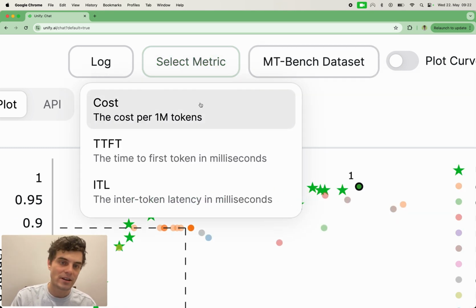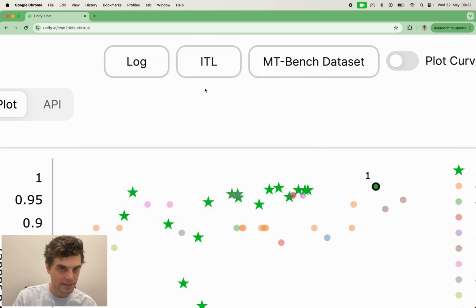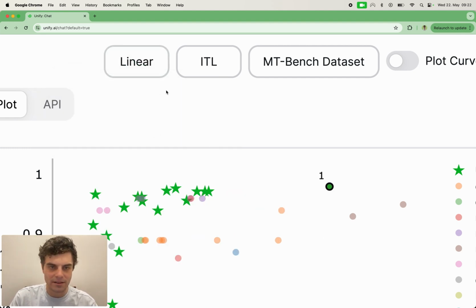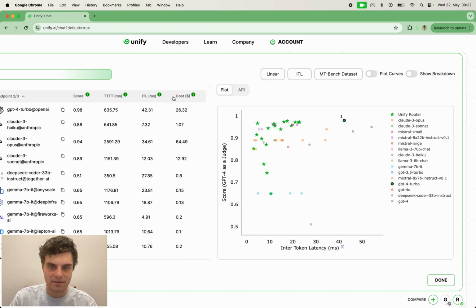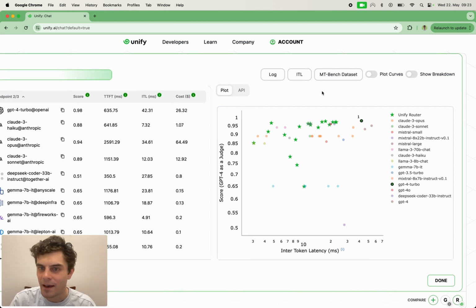And we can select the metric. So by default, the x-axis is cost per million tokens, but we can change this to time to first token, or we can change it to inter-token latency. We can also change the axis to be log or linear. By default, having a log axis means that the points are spread more nicely, but linear obviously gives you a more intuitive feel for the relative magnitudes.